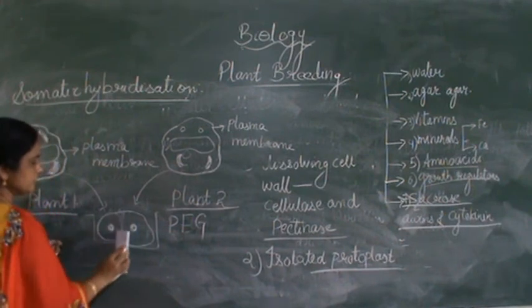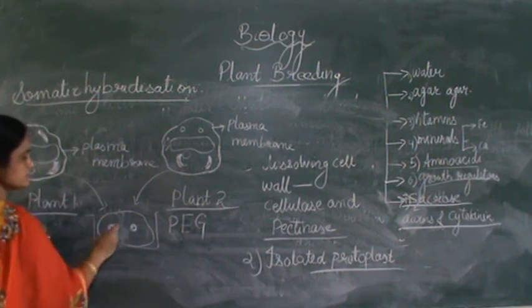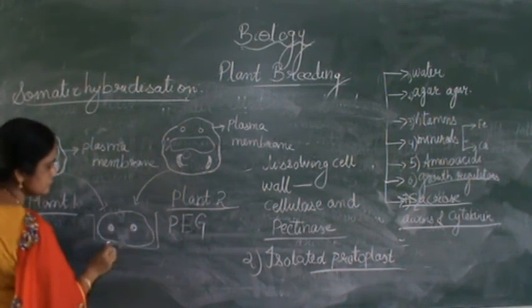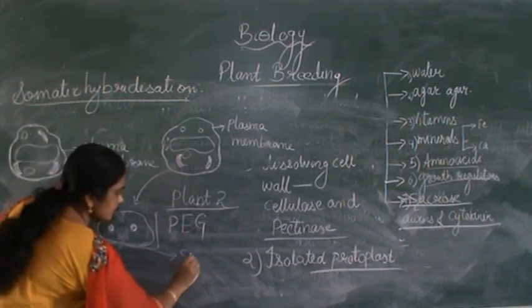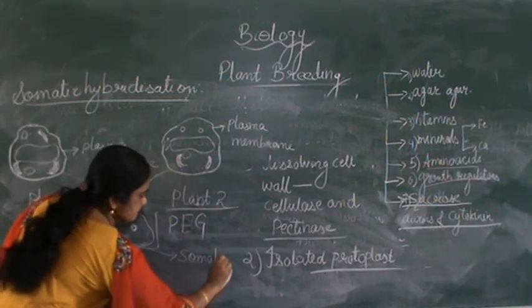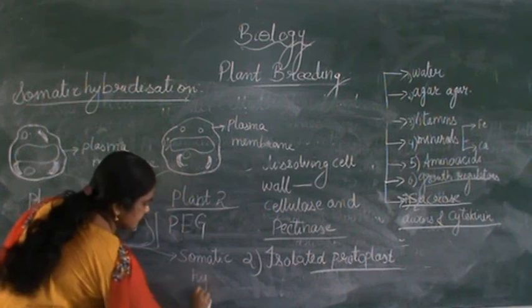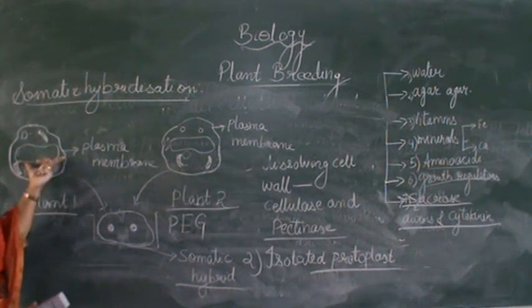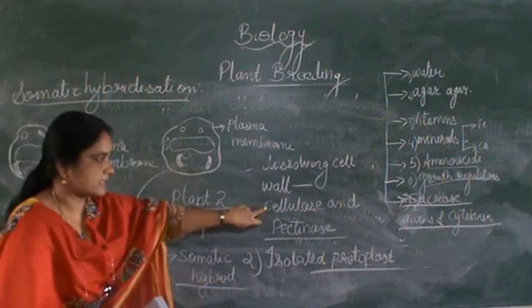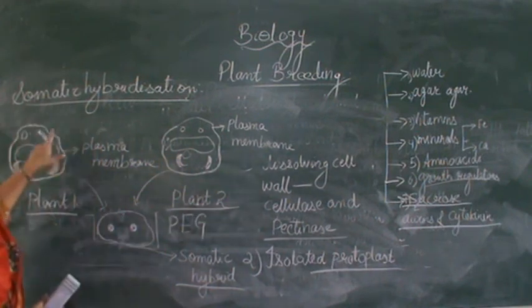Right. So polyethylene glycol will help, and then what happens? There will be fusion of these two cells. So it is known as somatic hybrid. So first you take the cell, dissolve it in the enzymes like cellulase and pectinase to dissolve the cell wall.